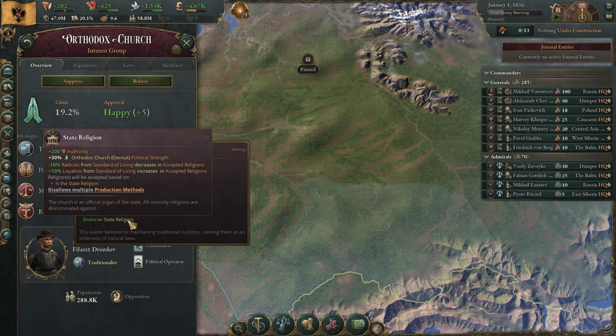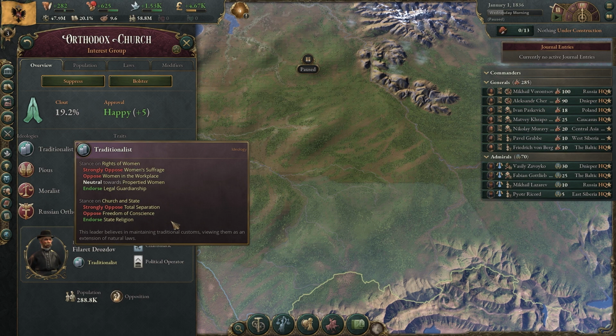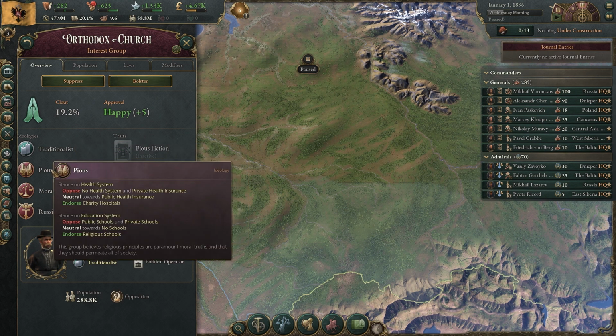One that you're not going to want to keep around, though, is state religion. This has a lot of discrimination, which causes a lot of radicals, and is one you want to get away from. So usually later in the game, this is why this interest group gets weakened. The next ideology group is Pious.